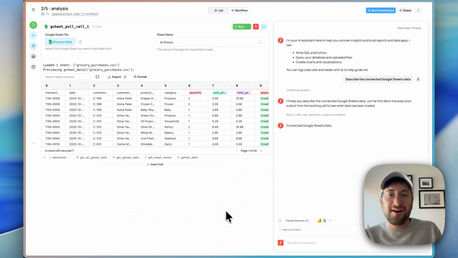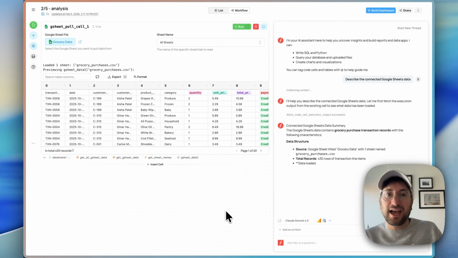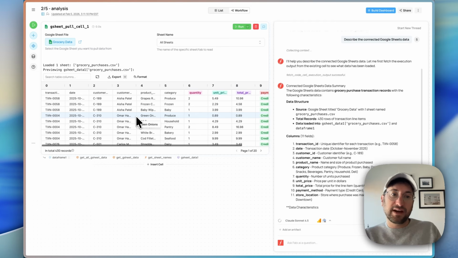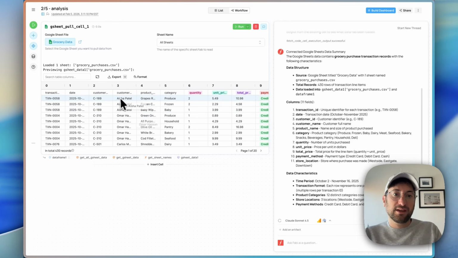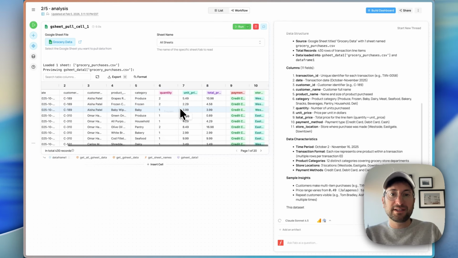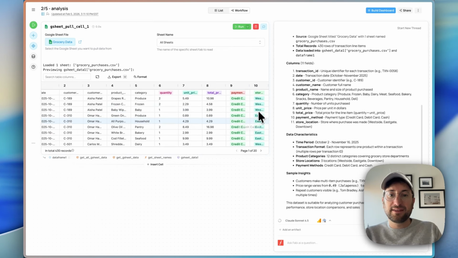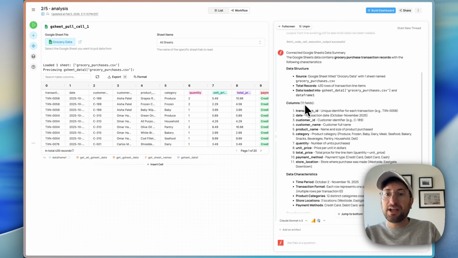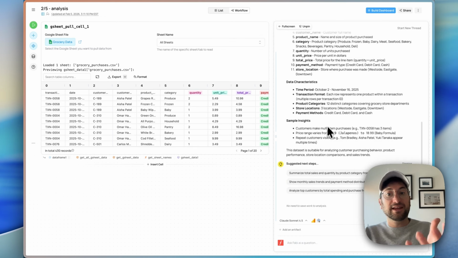So to show you that on a smaller scale, I've uploaded a Google Sheet of grocery store data. This is 500 rows of grocery store data: customer name, product, category, quantity, price, payment type, and the store that the data was purchased at. So here we've got a summary of the Google Sheet of the data that's inside it.